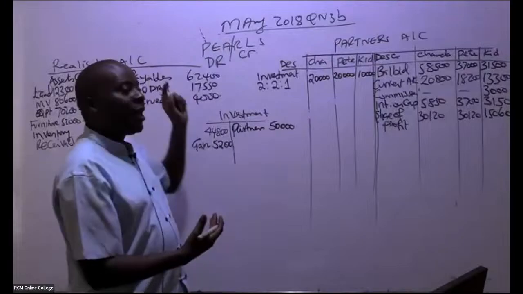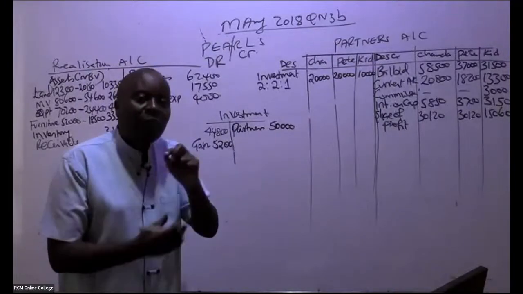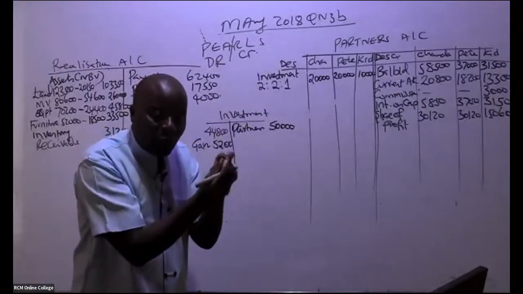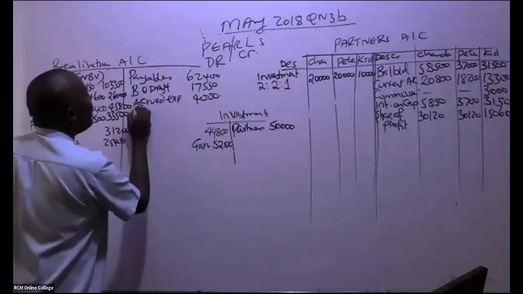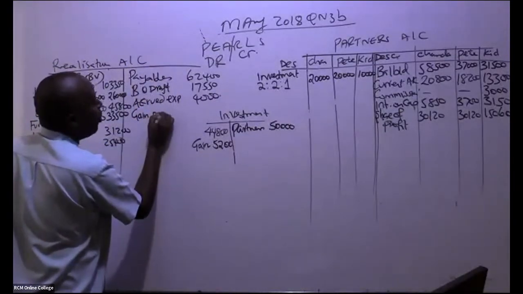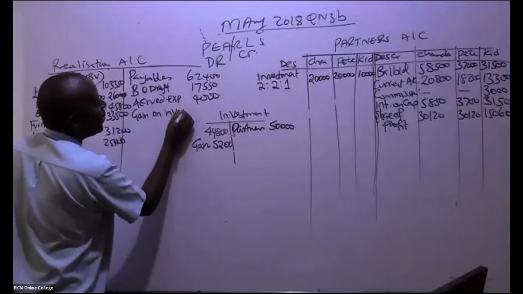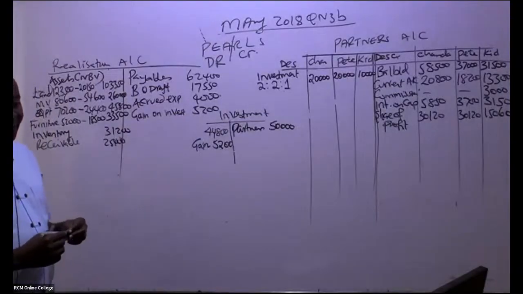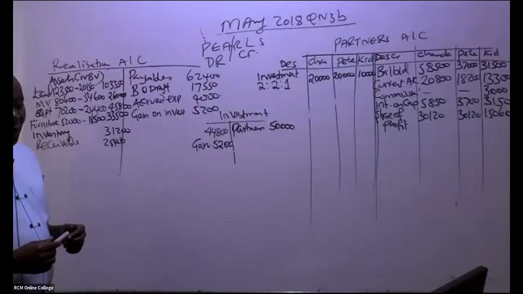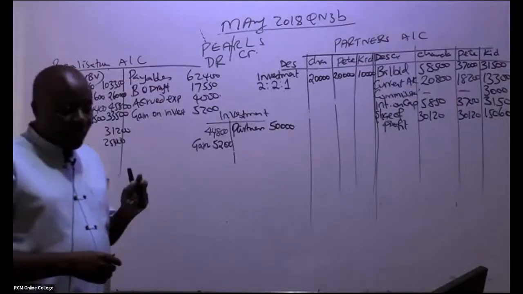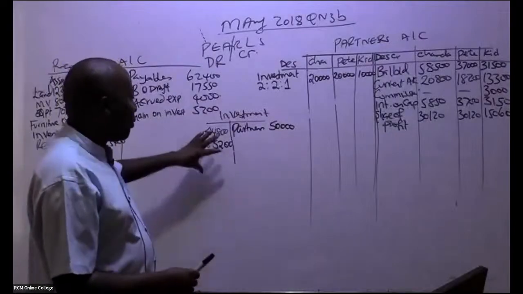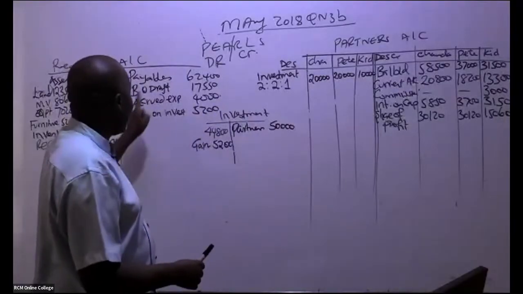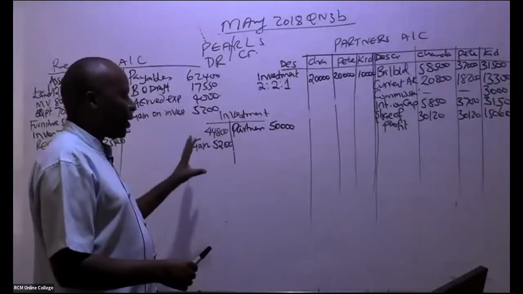Because your realization account also acts like a P&L. So you've gotten a gain here, so you're supposed to debit this account and then you credit the P&L. So come and tell us here the gain on realization. Just gain on investment, you book the whole amount, 5,200. So you write there 5,200. Not many students will be able to see this in an exam, but remember, everything you're doing here is a tick, tick, tick, tick. There are so many low-hanging fruits here.